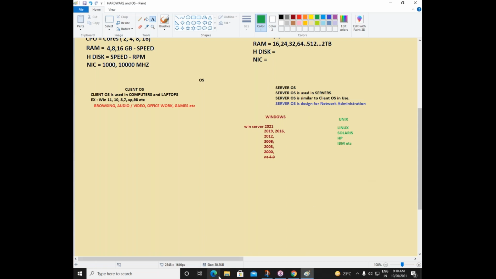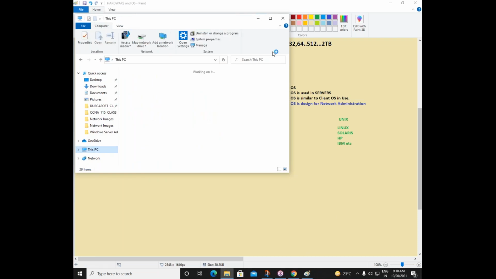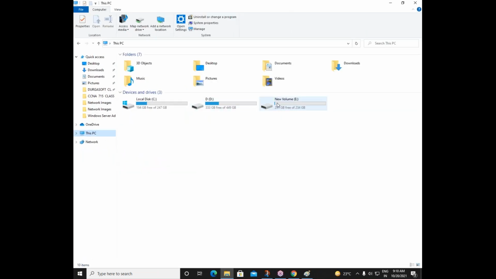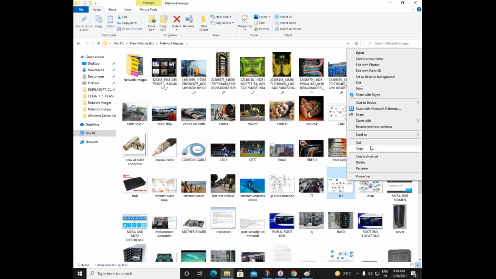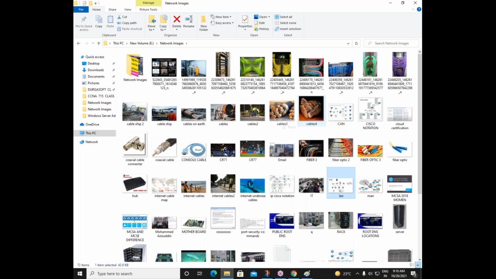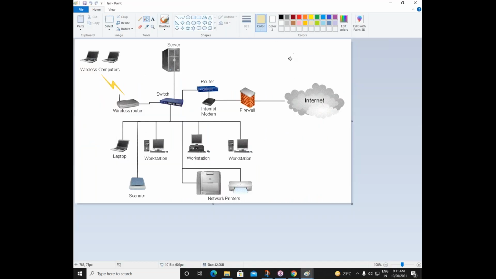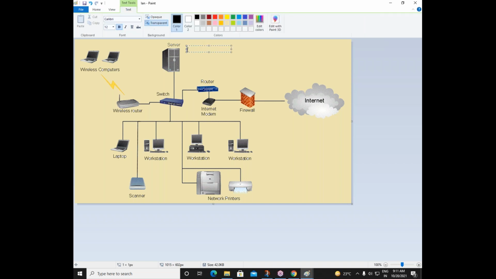Okay, let me just take you to a network here. What exactly administration is? You will see this administration in many ways in coming classes. As of now, if I just go to this very small network, you can see clearly there is a server here. In this server, which OS do we need to install? A server operating system. Let us say I'm going with Windows Server 2016. In this laptop, let us say Windows 10. In this desktop, let us go with Windows 8. Here I'll go with Windows 7.